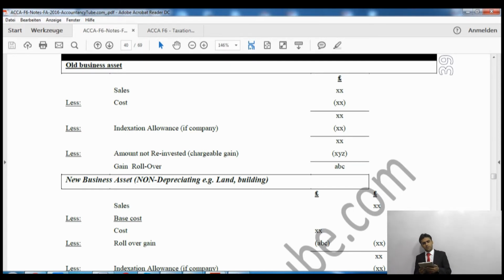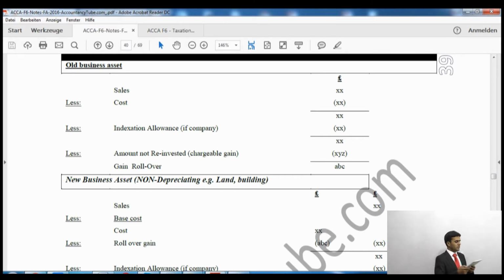Now as you can see on your screen, a rollover relief. You will take the sales proceeds of the asset which you have sold, and deduct the cost out of that, and then deduct the indexation allowance as well if it is a company. As you know, for companies we get the indexation allowance, and we don't get the annual exempt amount, which is for individuals. Now after that, the amount which we have not reinvested, in my example £50, will be a chargeable gain, and we will have to pay capital gains tax immediately on that amount not reinvested. The remaining amount is the gain rolled over, and that is the gain on which we have to pay tax in the future period when we sell the new asset.